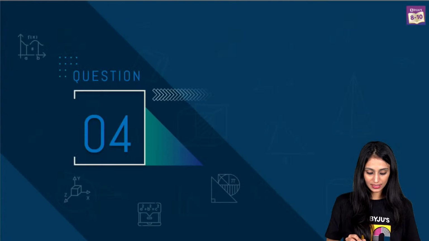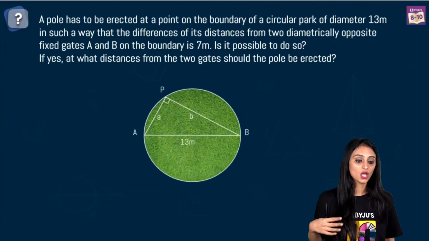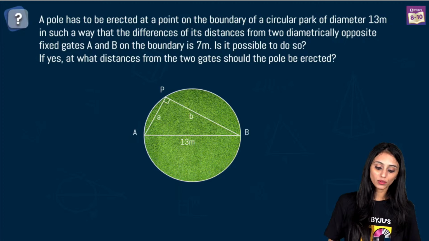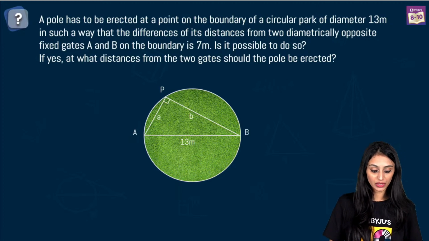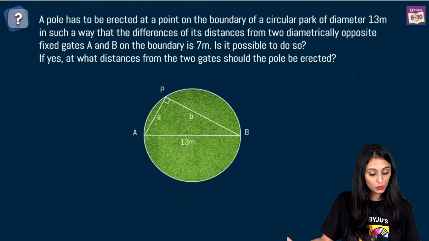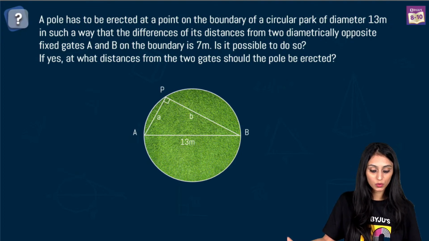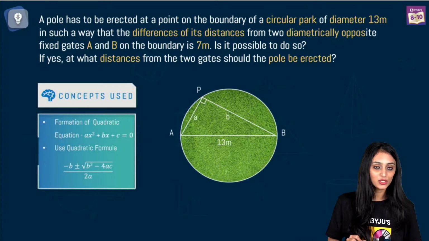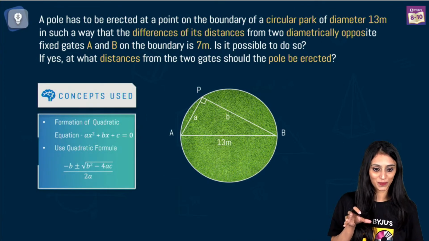Okay, let's move ahead and take a look at the next question, question number 4. A pole has to be erected at a point on the boundary of a circular park of diameter 13 meters in such a way that the difference of its distances from two diametrically opposite fixed gates A and B on the boundary is 7 meters. Is it possible to do so? If yes, at what distance from the two gates should the pole be erected? First of all, you need to understand the question. Many times I have seen students don't understand this question.